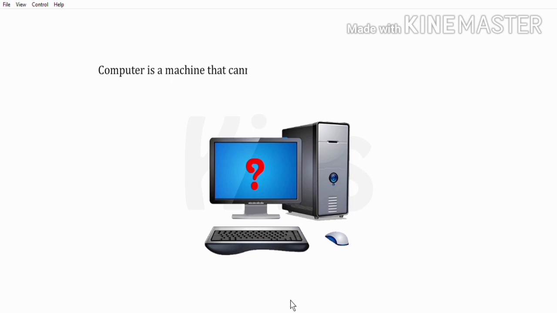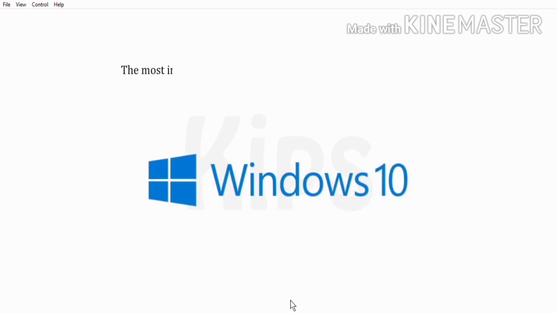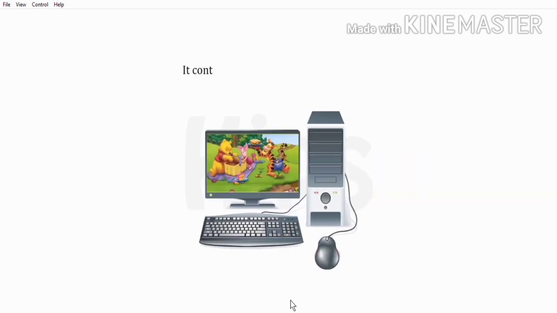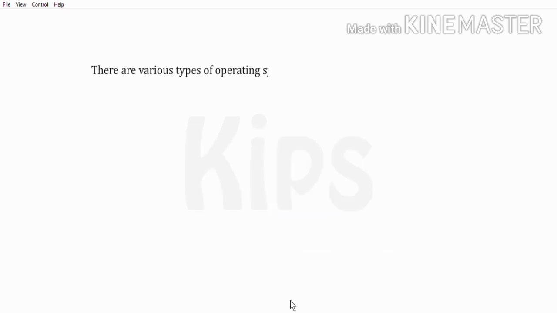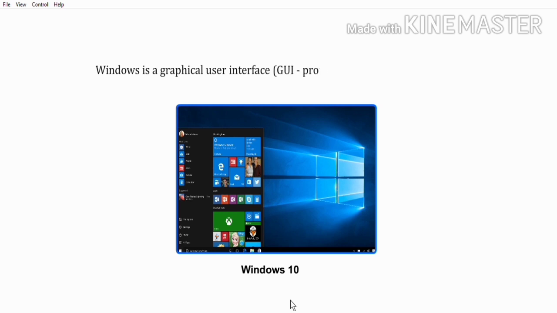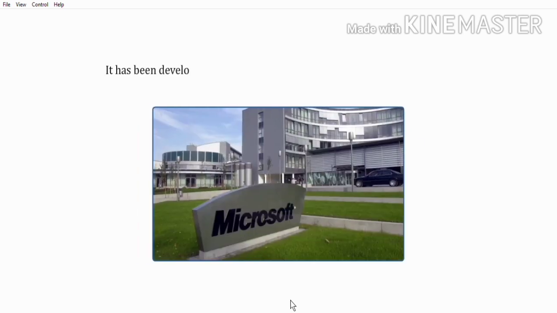Computer is a machine that cannot think on its own and requires instructions from us. The most important program of a computer is its operating system. It is a medium through which we can interact with the hardware using software. It controls all the activities of a computer. There are various types of operating systems such as Windows, Linux, Unix, etc. Windows is a graphical user interface, GUI, between a computer and its user. It has been developed by Microsoft, the world's leading software company.